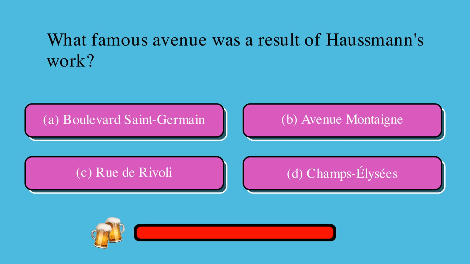What famous avenue was a result of Haussmann's work? Is it A. Boulevard Saint-Germain, B. Avenue Montaigne, C. Rue de Rivoli, or D. Champs-Élysées? The correct answer is D. Champs-Élysées.